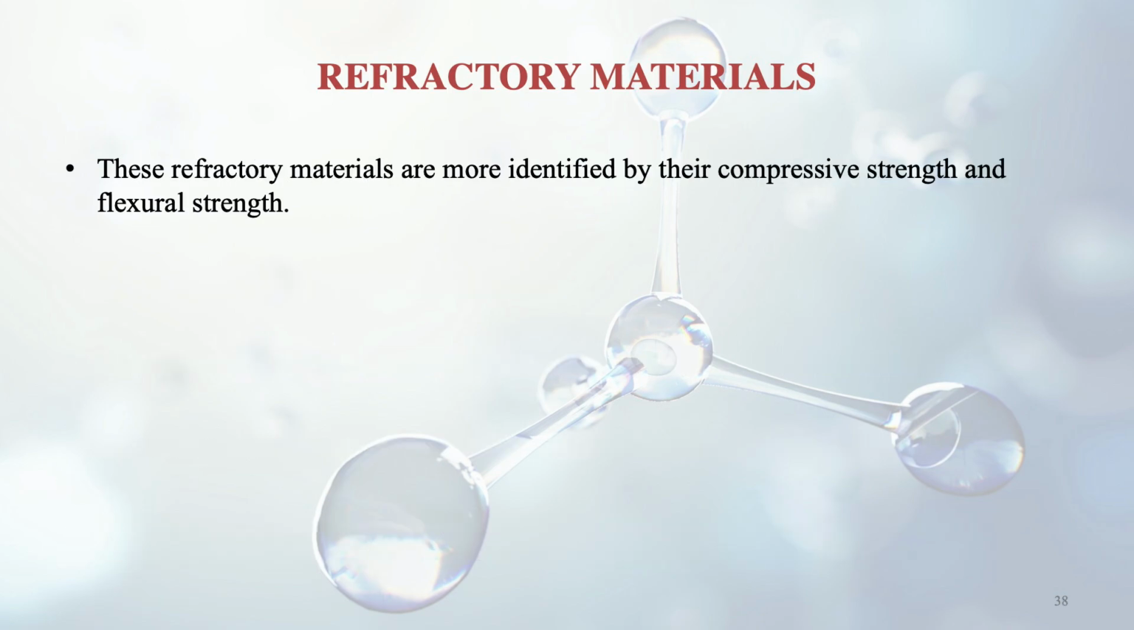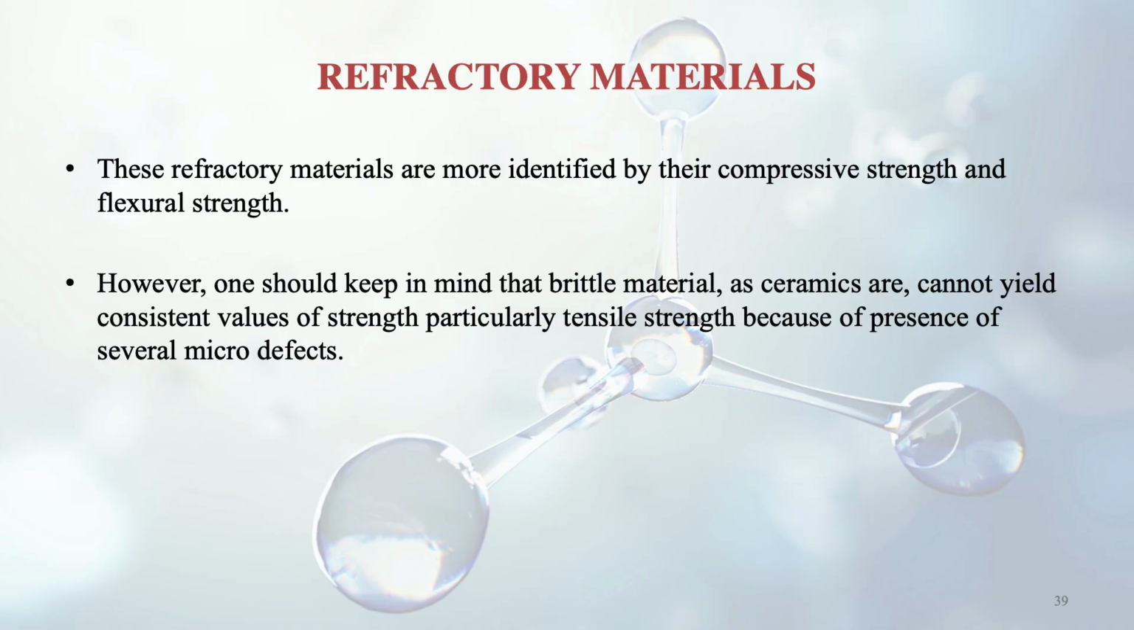And how are these refractory materials identified? They are identified more by their compressive strength and flexural strength. Their tensile strength and ductility are not that good. They are brittle, but they have very good compressive strength and bending strength, meaning their failure in bending does not happen every now and then. But we should keep in mind that these are brittle materials and they cannot yield consistent values of strength, particularly tensile strength. Tensile strength is not good, and they don't give a fixed or exact value.